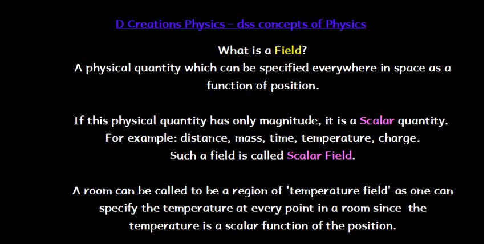So here this is a scalar field and the room is the region of temperature field, or region of the scalar field, where temperature is the scalar. Now what about vector field?